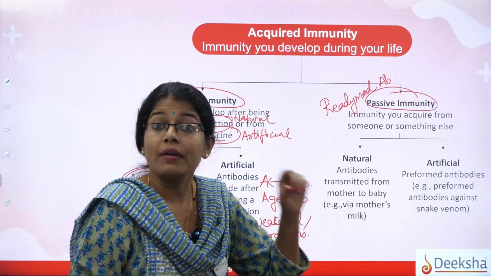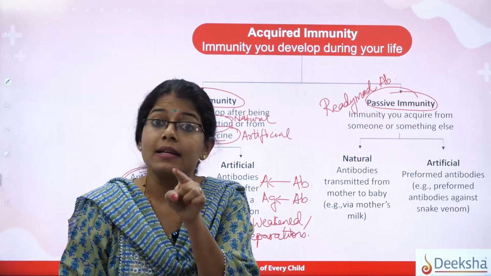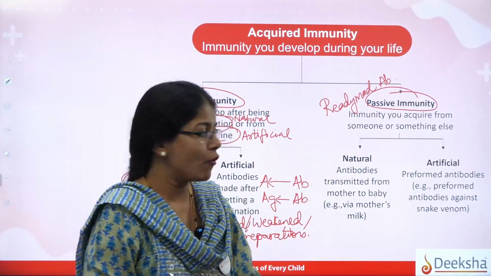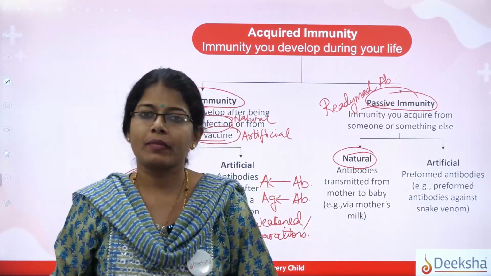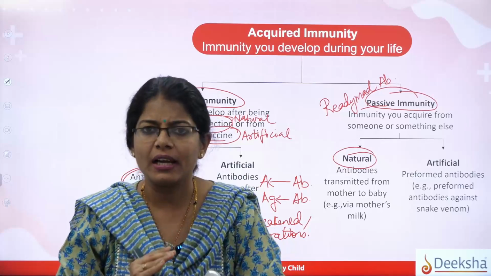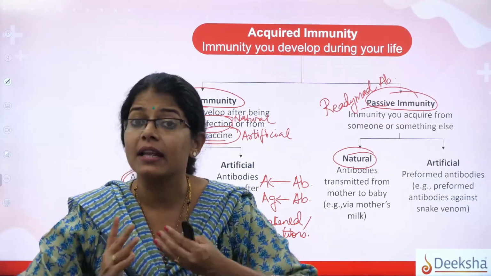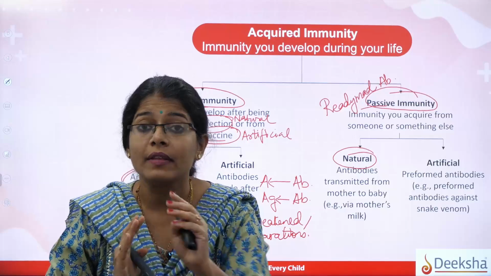Yes, that is what ready-made antibodies are, and it is ready-made but in a natural form. That's why it is called natural passive immunity. Things clear? Mother to child, again natural passive immunity. Ready-made antibodies but in the natural form.